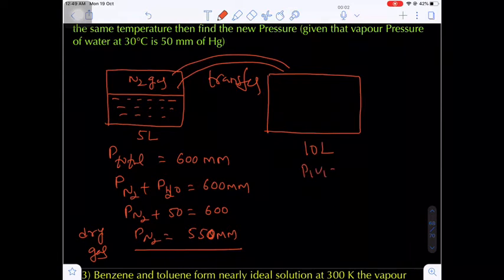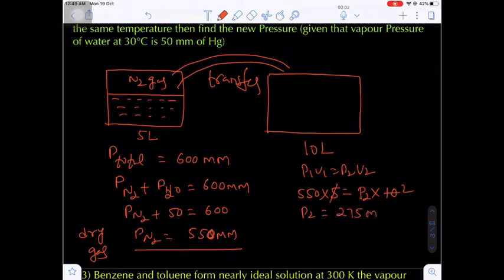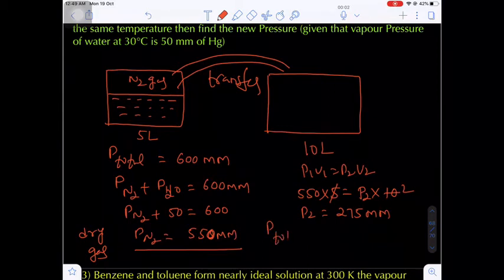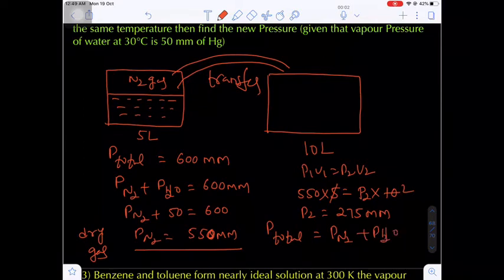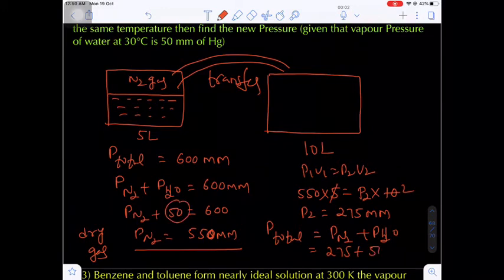Now from Boyle's law, P1 V1 equals P2 V2. What is the P1 value of a dry gas? 550, and its volume will be 5 liters, and P2 is to be calculated, and it is shifted to a 10 liter container. So 550 times 5 equals P2 times 10. What is the pressure of dinitrogen in the second container? That will be 275 mm. But the question asks for the P total. P total will always be equal to P nitrogen plus PH2O. What is the nitrogen pressure in the second container of 10 liters? 275. And what is the vapor pressure of water? That will be 50.